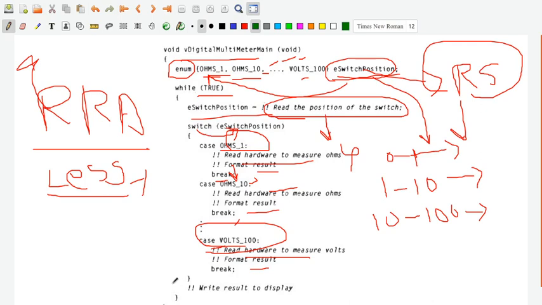What is the biggest disadvantage? The biggest disadvantage that you have is that, for example, if I have to come to this case, it has to loop around all the different cases, then only it can come here. As you might have observed in the digital multimeter, if I have to change the position from resistance to amps to voltage, I can't directly go from resistance to volts. I have to go from resistance to amps to volt. By the time I come there, it is definitely going to take some amount of time. Then when it is in the voltage position, particular range position, it has to take the value, read that, and then display it.